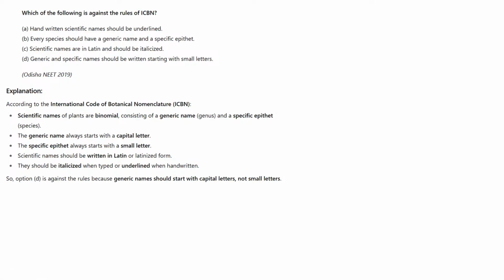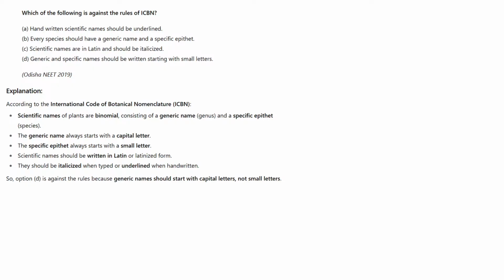Option B, every species should have a generic name and a specific epithet. It's also correct because in the scientific name every species has a generic name and a specific epithet. That's why option B is correct. And option C, scientific names are in Latin and should be italicized. So option C is also correct.